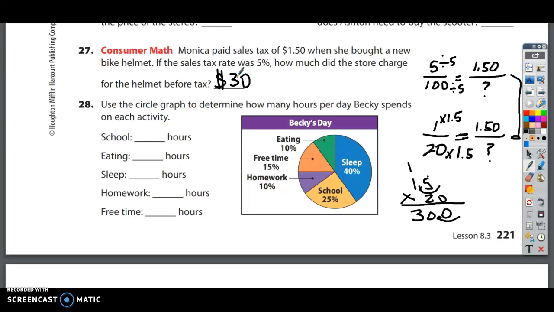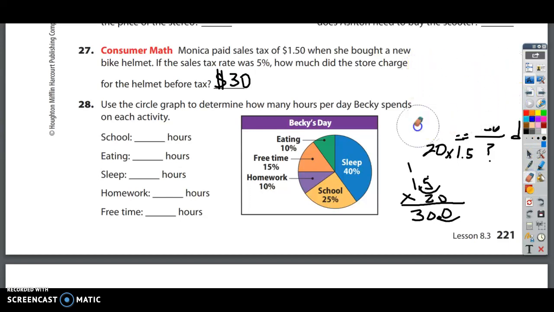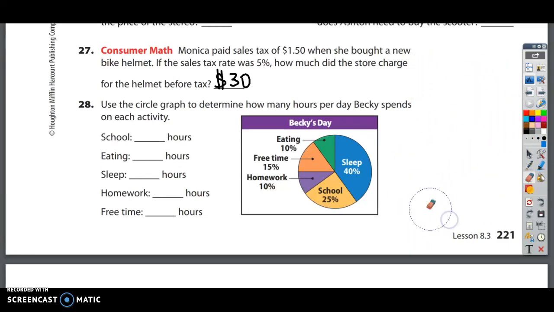All right, number 28 reads, use the circle graph to determine how many hours per day Becky spends on each activity. And I talked to you a while ago about the 10% method. That's going to be super handy here. For example, I'm going to do eating first. Eating is 10% of her day. Well, how can we figure that out? What is 10% of any number?